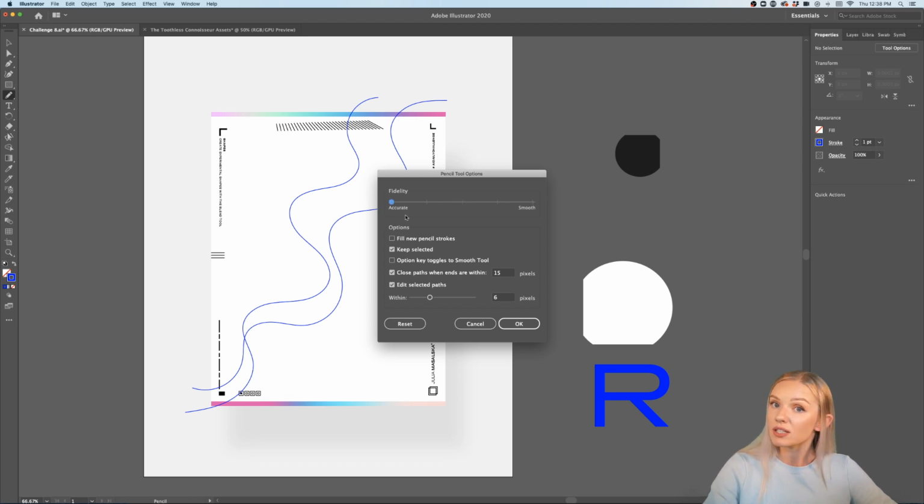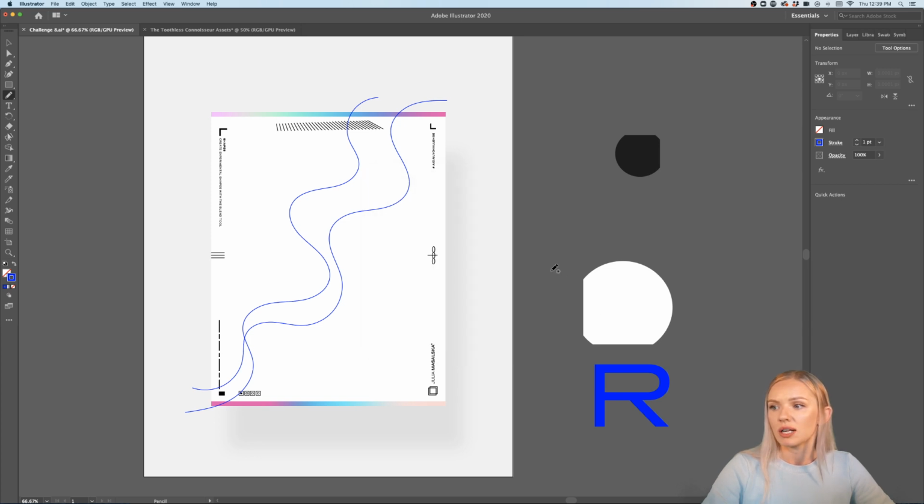Do you want it to be accurate? Do you want Illustrator to just take whatever you draw, or do you want to have it smoothed by Illustrator, and Illustrator will help you to create this perfect shape without any corners and any imperfections. So I like to put it on smooth for this, so I'm going to click OK.